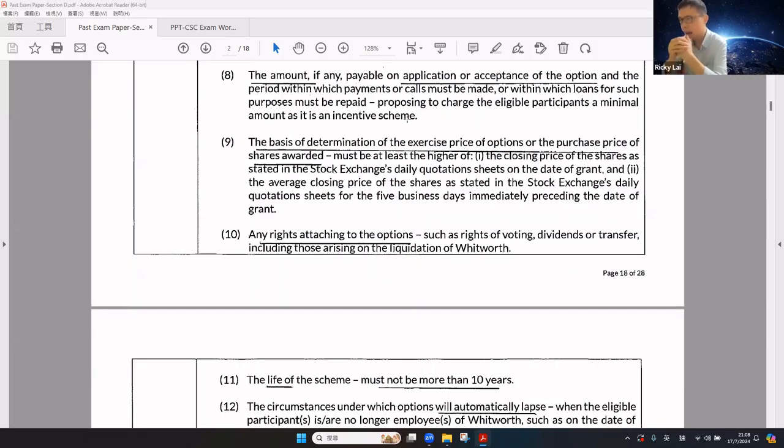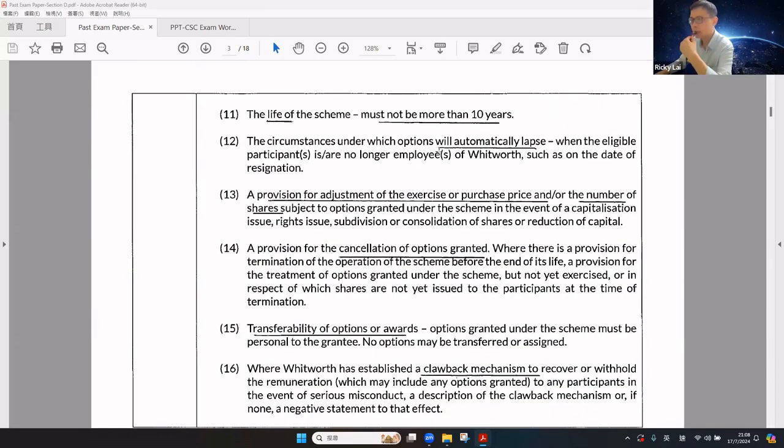The basis for determining the exercise price of share options, or the purchase price of the share awards, which must be at least the higher of the closing price of the shares on the day of grant, and the average closing price of the shares for the 5 business days immediately preceding the day of grant. The rights attaching to the option, for example voting, dividend, or transfer, including those arising from liquidation. The life of the scheme, which must not be more than 10 years.